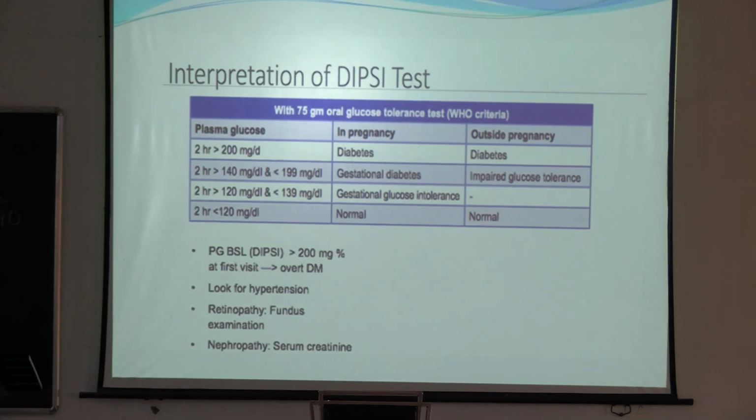If it is less than 120, you are sure she is normal, there is no diabetes. If it is more than 140, there is gestational diabetes. And if it is more than 200, suppose a patient first comes to you at around 20 weeks, that means she is already overt diabetic, not gestational diabetes.